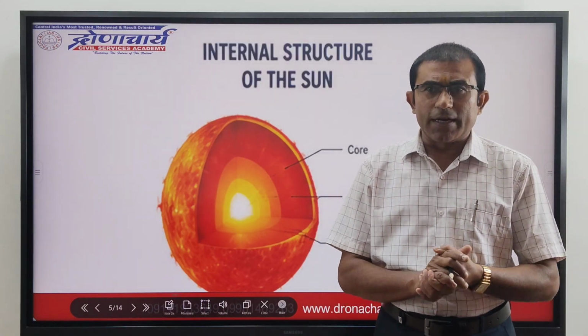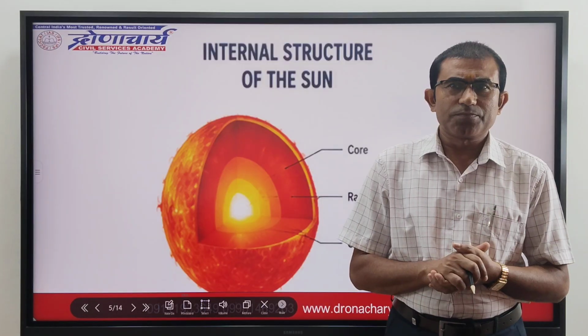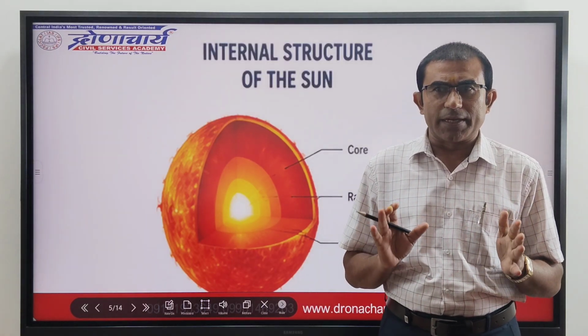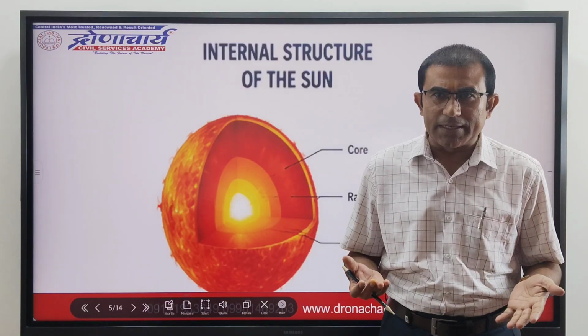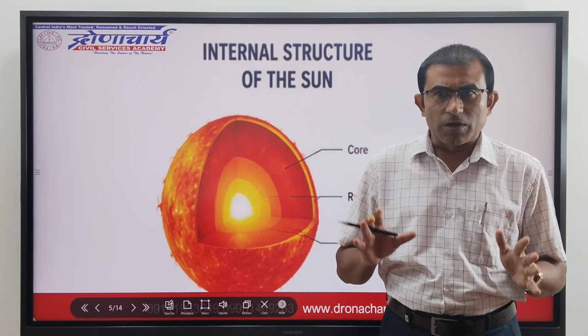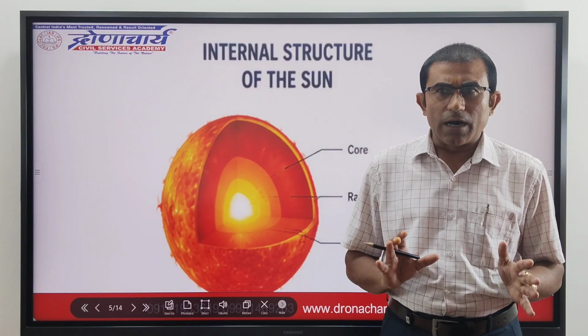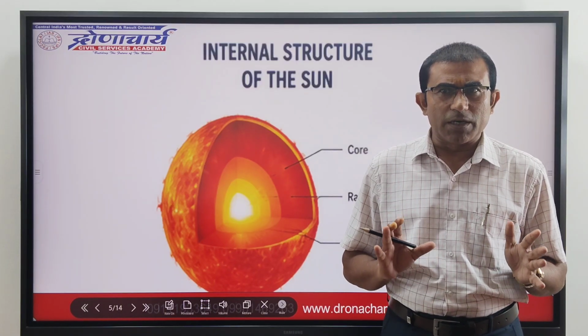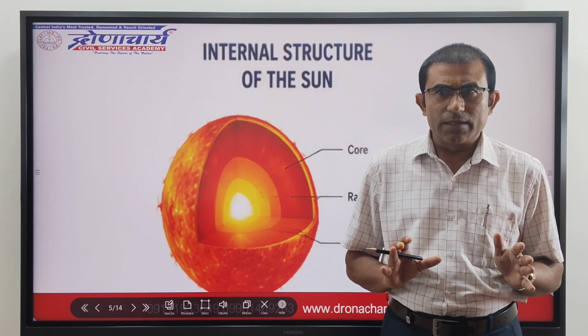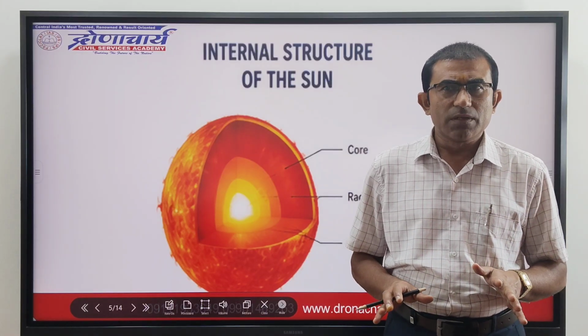The sun's layers are different from each other and each plays a part in producing the energy that the sun ultimately emits. The solar interior from the inside out is made up of the core, radiative zone and the convective zone.